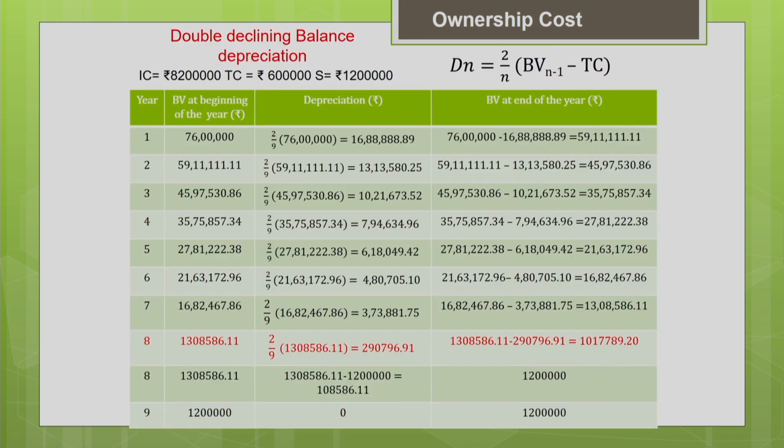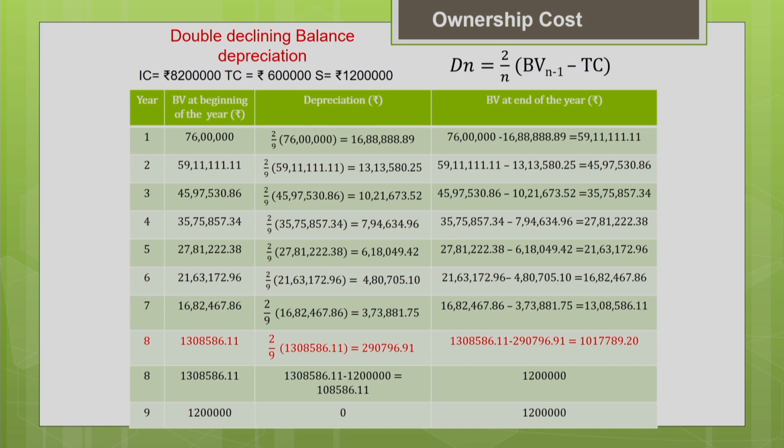Now let us move on to the double declining balance method. In the double declining balance method, it's totally different from the earlier methods. As I told you, here we are not using salvage value in the estimation of the depreciation of the machine. So you are going to depreciate the instantaneous book value.